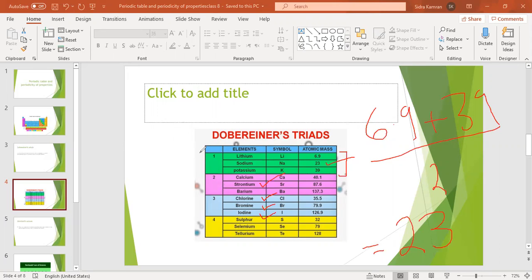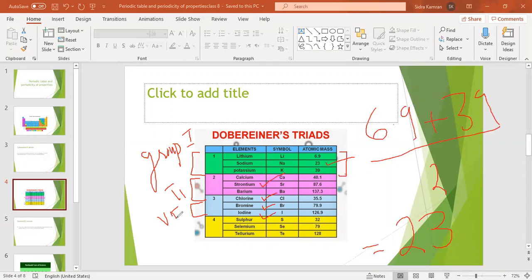In the modern periodic table, these 3 elements are present in group 1. So Dobereiner tried something that is very useful in the modern periodic table also, and calcium, strontium, and barium are arranged in group 2 of the modern periodic table. Chlorine, bromine, and iodine, these 3 are halogens in group 7 of the modern periodic table.